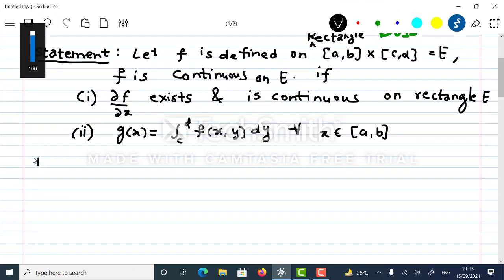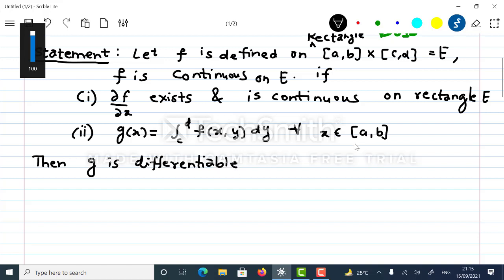Then the function g is differentiable. So g is defined on the closed interval [a, b]. So g is differentiable on [a, b], and the derivative of g, that is g dash x, is equal to,